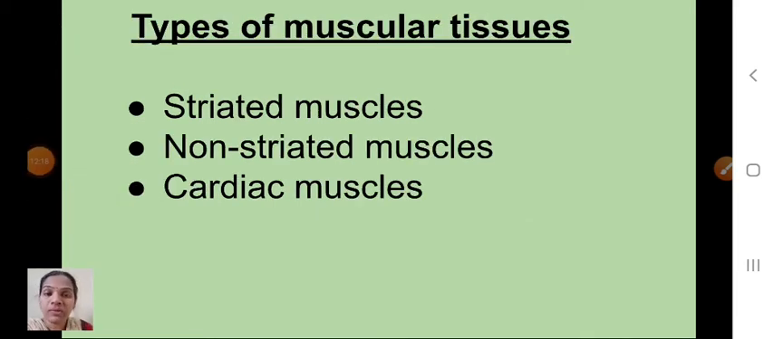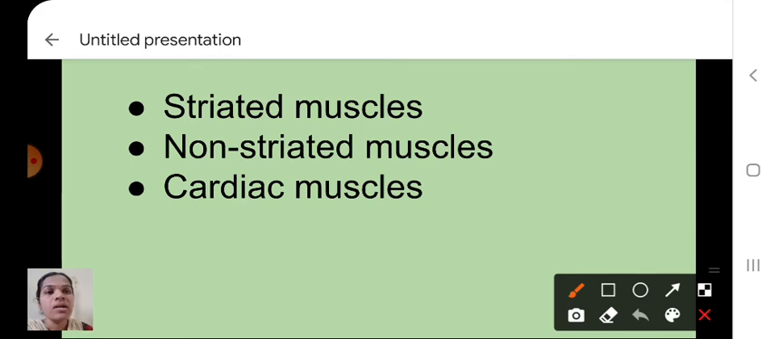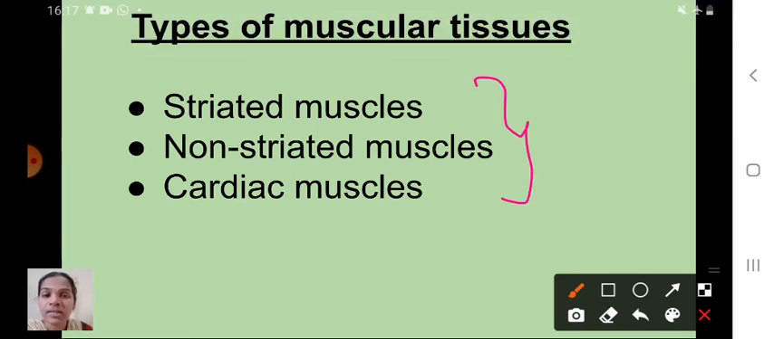So children, what did we discuss today? We studied muscular tissue and the types of muscular tissue. Muscular tissues contain one kind of specific protein, contractile protein, and muscle fibers. Next, we studied the types of muscular tissue: striated, non-striated and cardiac muscles. And where each is present and what the functions are. All these things we discussed today.